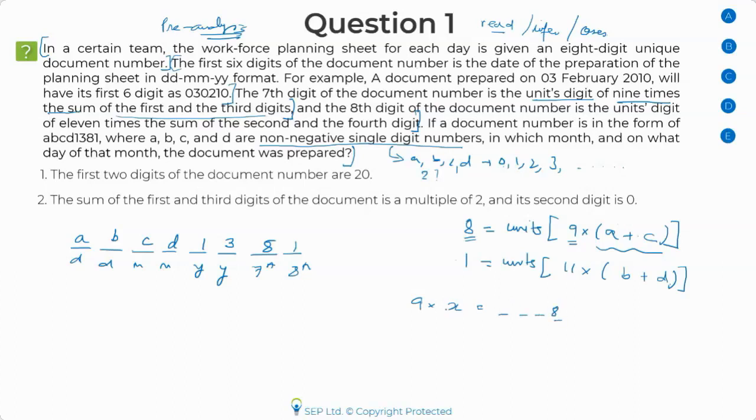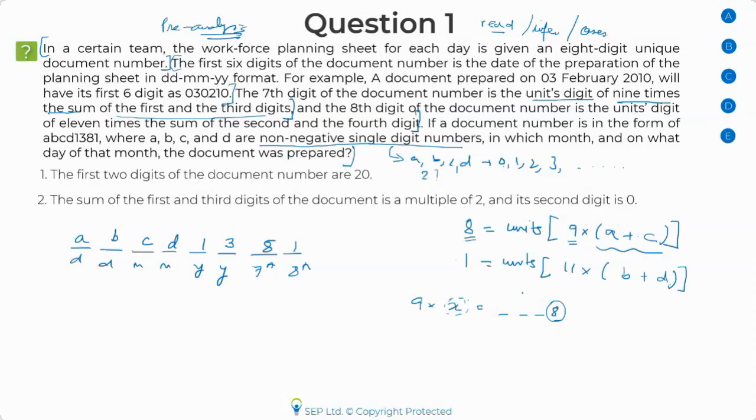So can you tell me what is the units digit of x? What could be x? Anyone? What could be x? I need a unit digit as 8. So 9 times what gives me an 8 at the end?